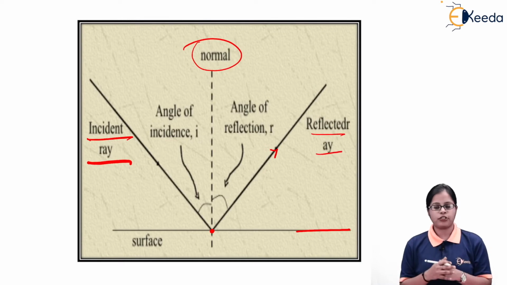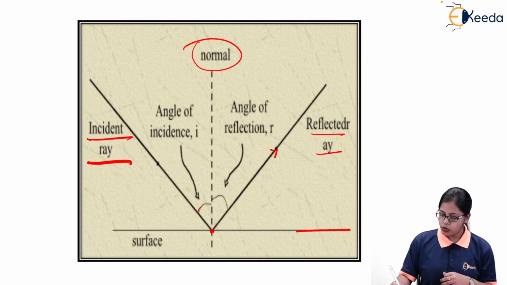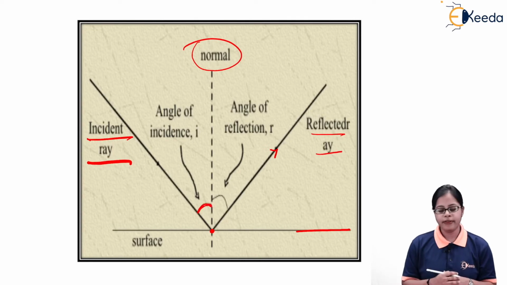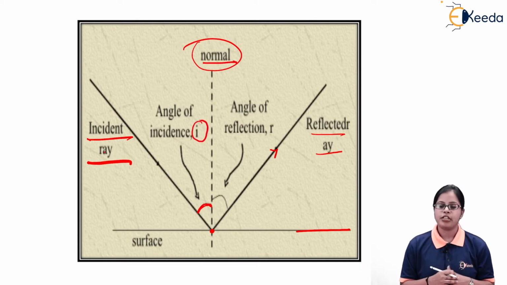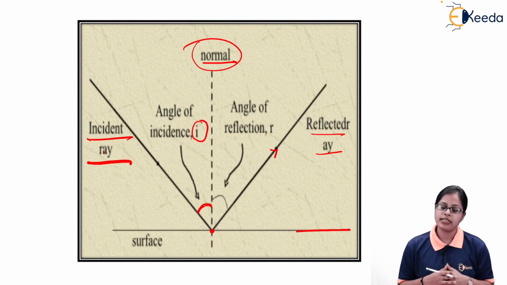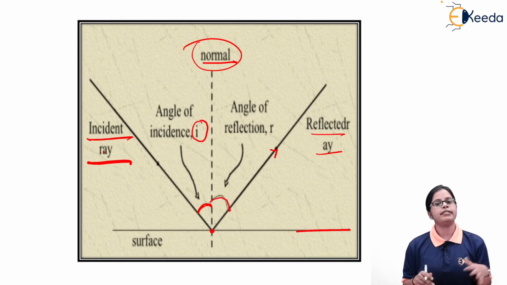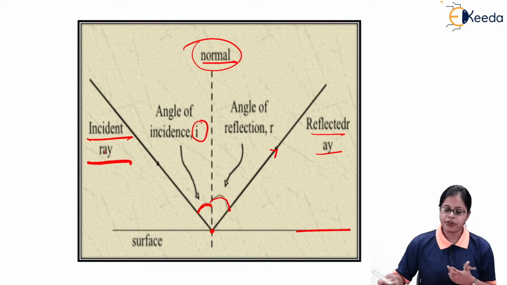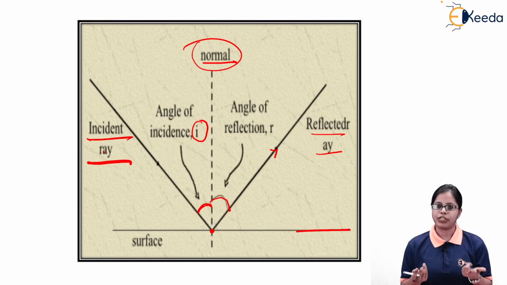Now in this particular phenomena of reflection of light, we consider two angles over here. The angle between the normal and the incident ray is called the angle of incidence. So if we want to define the angle of incidence, it is the angle between the normal and the incident ray. And the angle of reflection is defined as the angle between the normal and the reflected ray. So we obtain two angles over here, that is the angle of incidence and the angle of reflection.